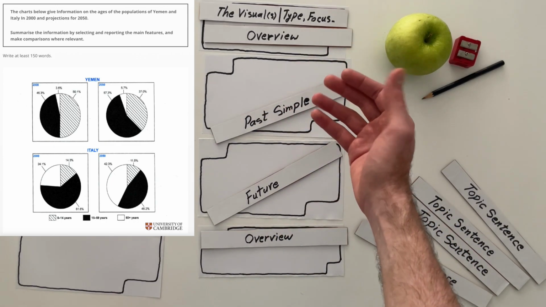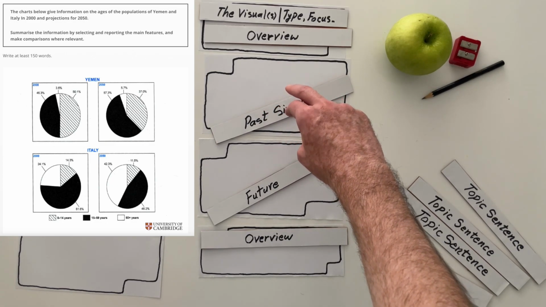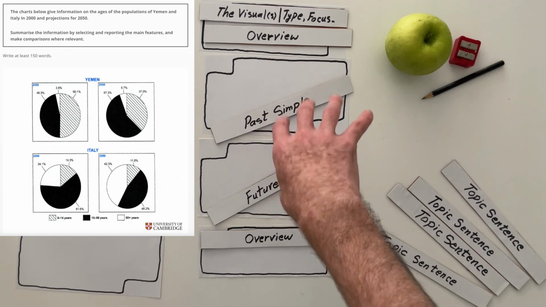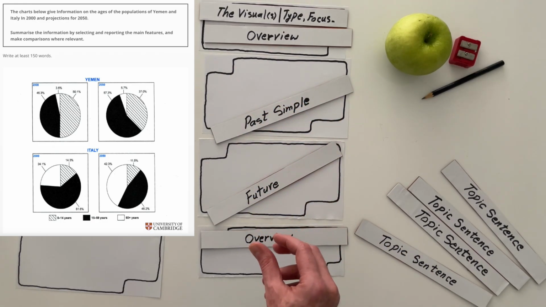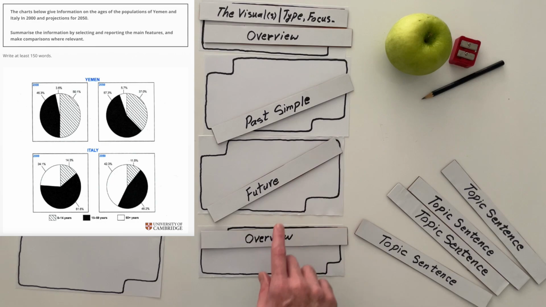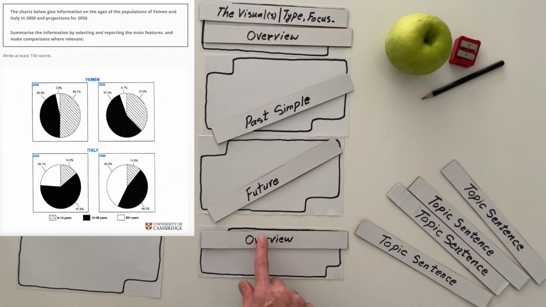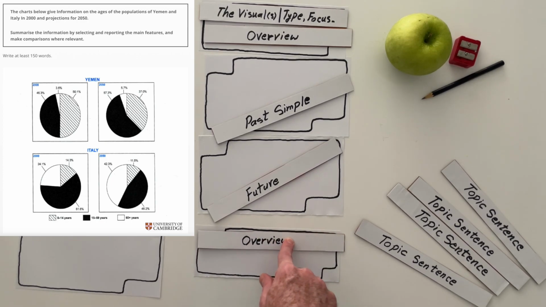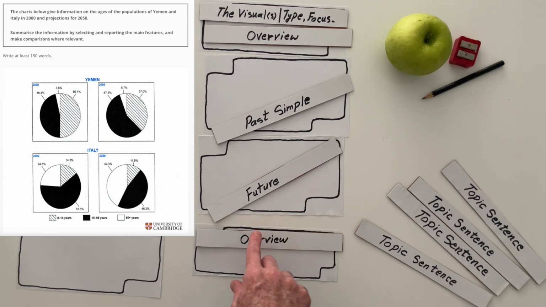We can, for example, just focus on 0 to 14 and 15 to 59 in these two body paragraphs, and give a little bit of information about 60 plus, maybe at the end of each paragraph, and write an overview for 60 plus, saying basically that in Yemen, while it doesn't play, or it didn't play and will not play a key role, it will continue to play a significant role in Italy's future in 2050.